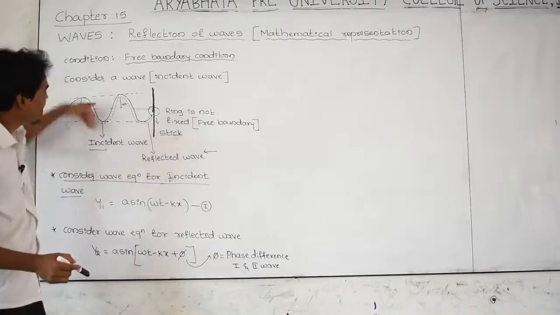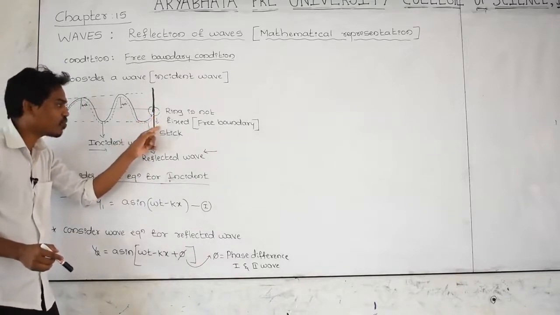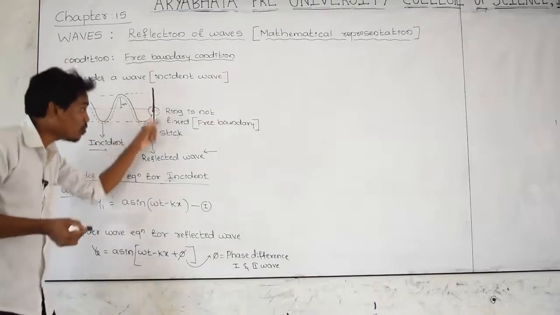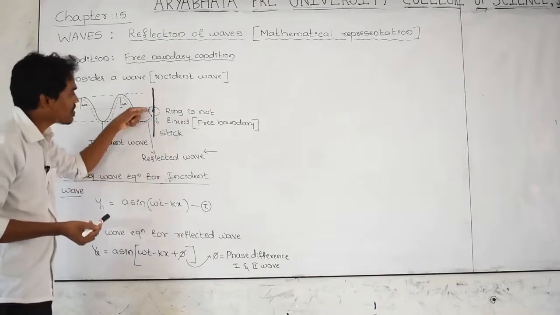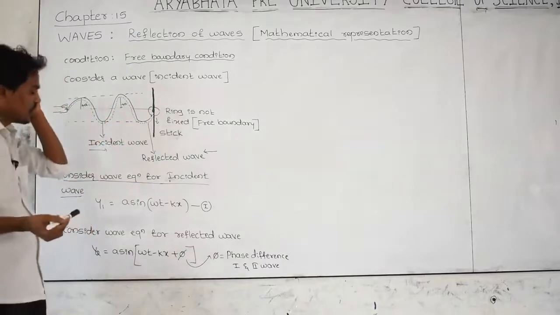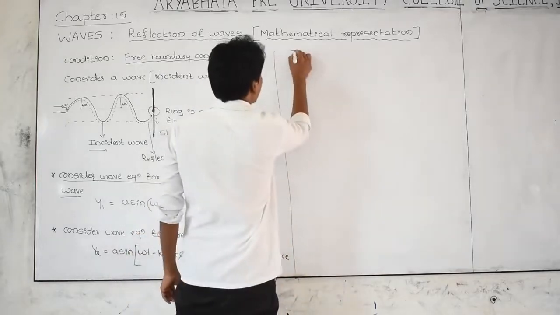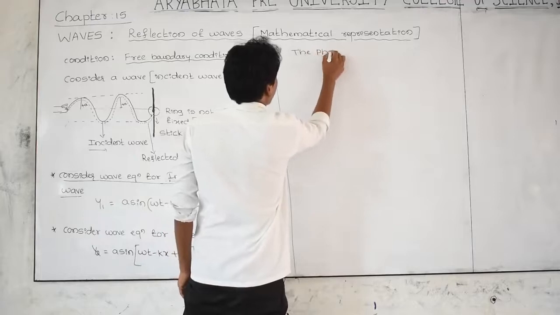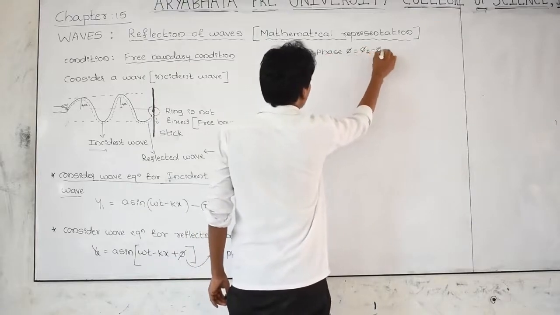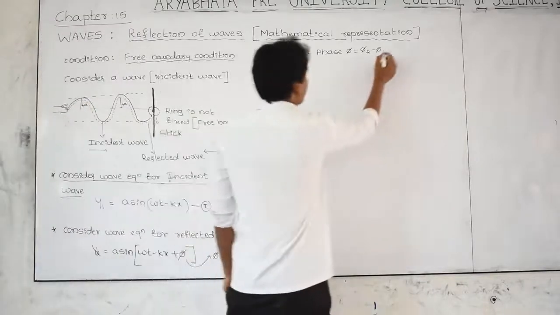How does this come? When the incident wave pulls the ring downward, the ring suddenly moves downward. As a result, the reflected wave moves like this. In case the ring does not move down, then the reflected wave returns back like this. Here the phase difference, phi, is equal to phi 2 minus phi 1. The phase difference between the second wave and the first wave is 0 degrees.